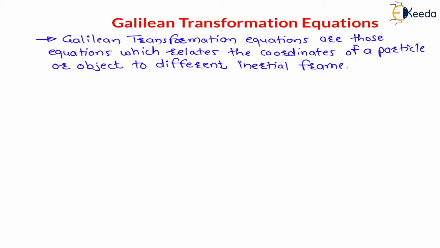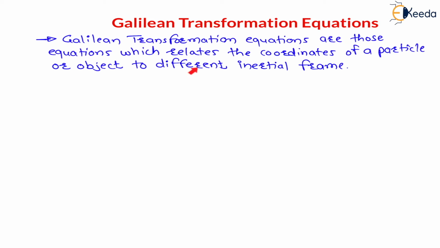That's why for low velocity particles only these transformation equations are valid, and for very high velocity, whenever velocity becomes comparable with light velocity, then we have to go for another transformation which is called Lorentz transformation, and this is again one of the important topics in the syllabus. Don't worry about that.